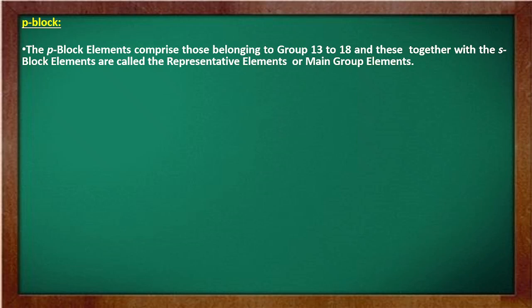Now, why are they known as the P block element? Because the last electron in them comes in the p orbital. Now you'll not understand this, I understand. So you just remember that these elements from group number 13 to group number 18 are known as the P block element, and they are called the representative element or the main group elements. The elements of P block and the elements of S block together are known as the representative element or the main group elements, because they form major part of the periodic table.